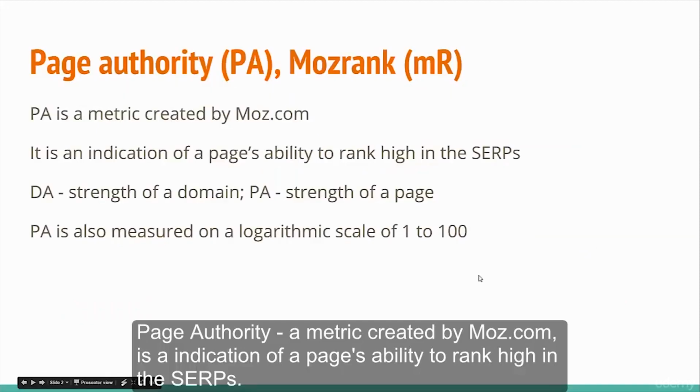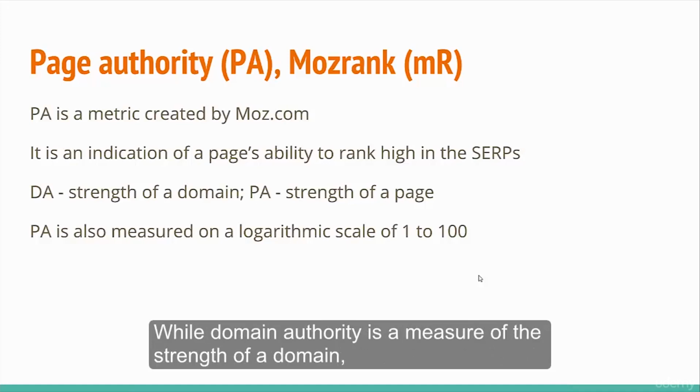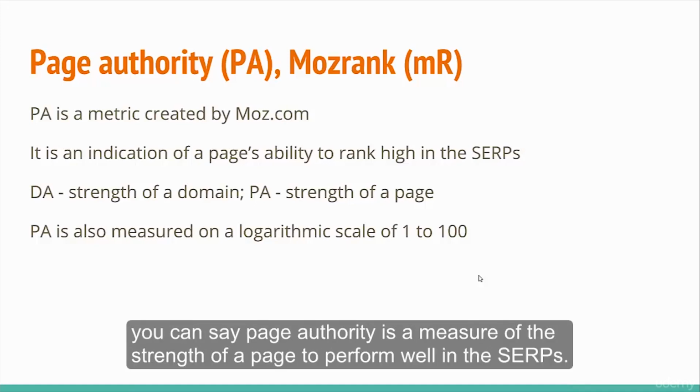Page authority, a metric created by Moz.com, is an indication of a page's ability to rank high in the SERPs. While domain authority is a measure of the strength of a domain, you can say page authority is a measure of the strength of a page to perform well in the SERPs.